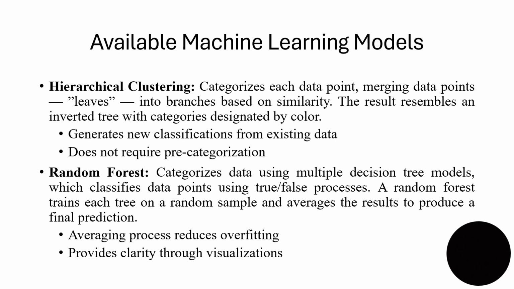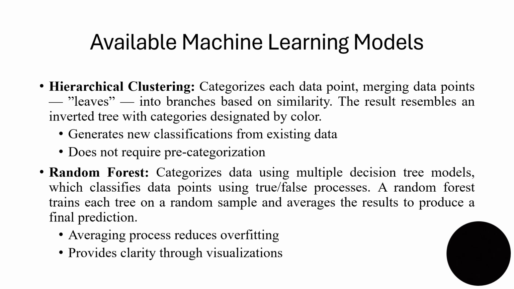The first one is a hierarchical clustering. Hierarchical clustering categorizes each data point, merging data points or leaves into branches based on similarity, and the result resembles an inverted tree with categories designated by color. The benefits of this is that it generates new classifications from existing data, and it does not require pre-categorization.